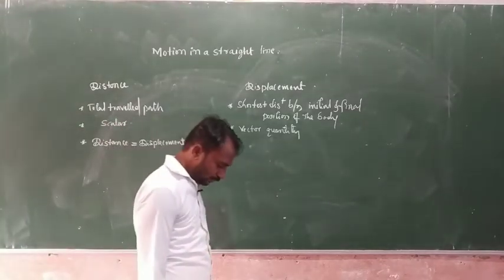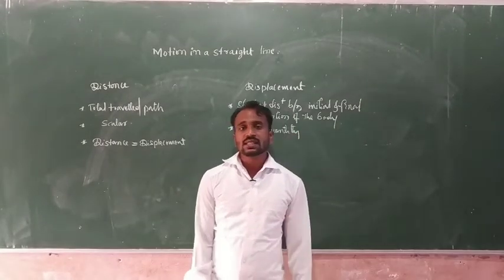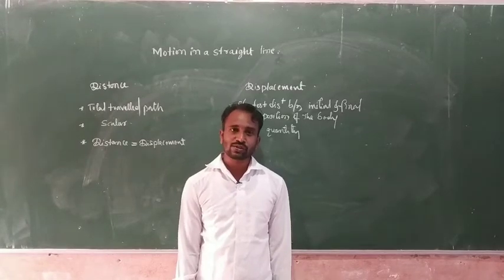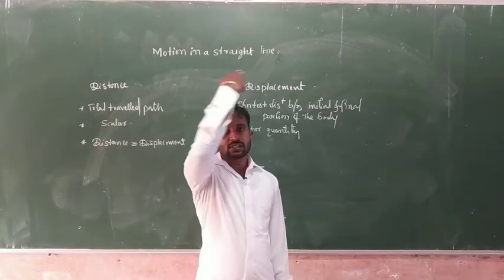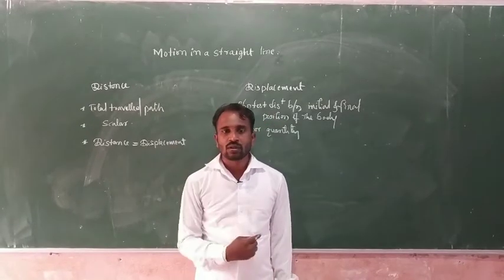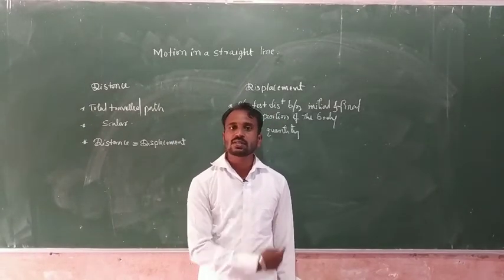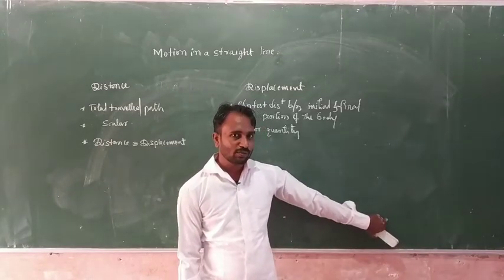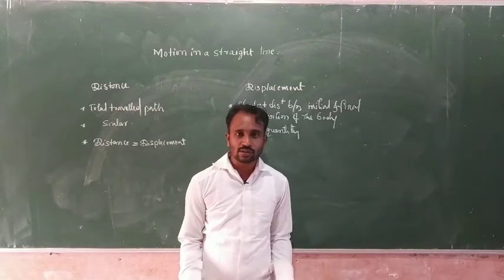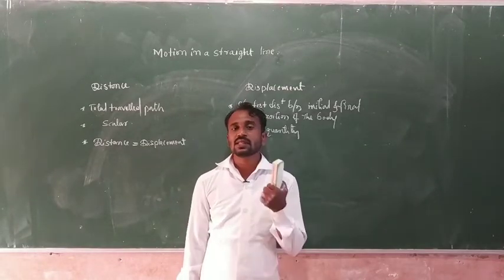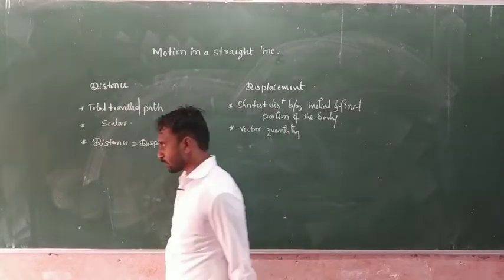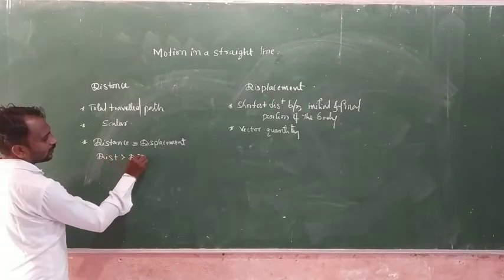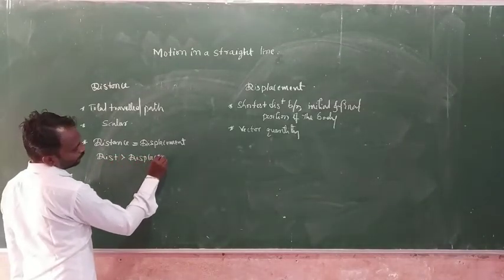And sometimes distance is greater than displacement. For example, in circular motion, the distance is 44 meters, for example, but the displacement is 0. For this reason, sometimes distance is greater than displacement.